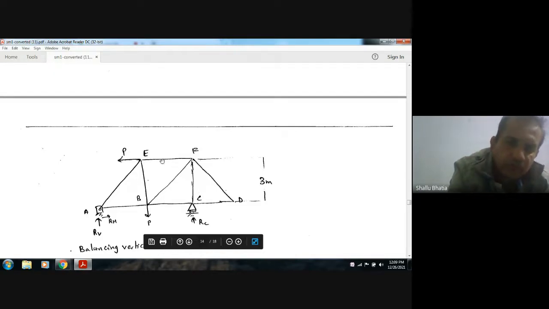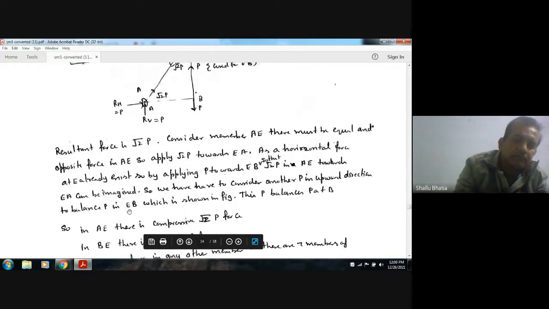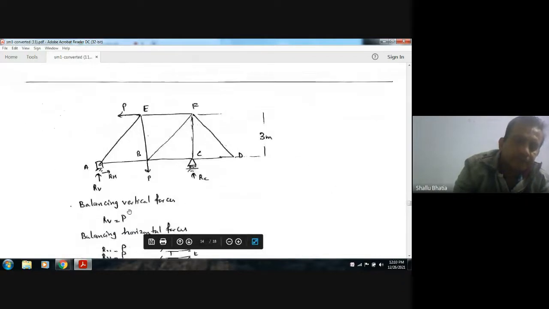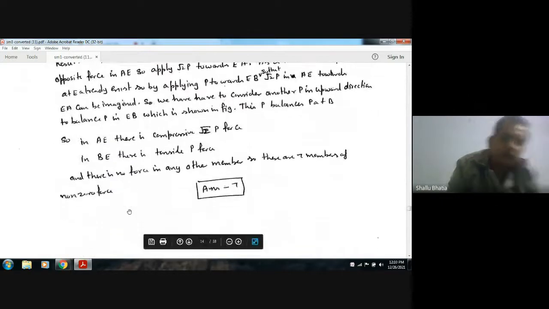So the non-zero force members are: EF one, BF two, BC three, FC four, TD five, and sorry, 1, 2, 3, 4, 5, 6, and here it is 7. So the number of non-zero force members is 7.